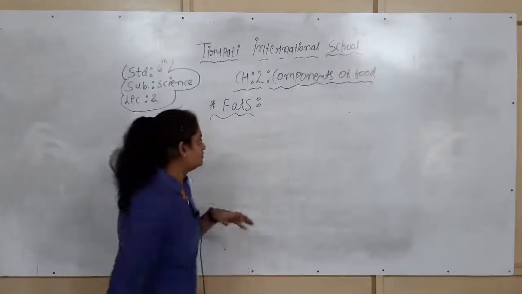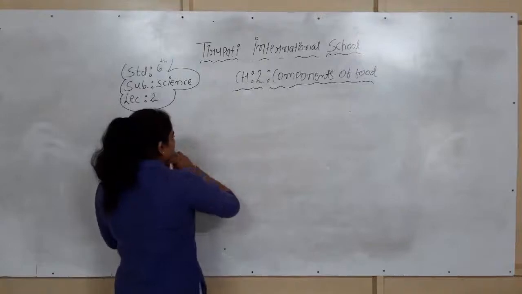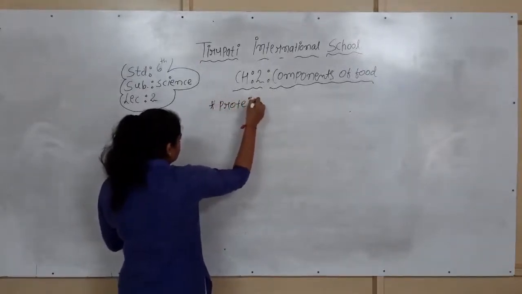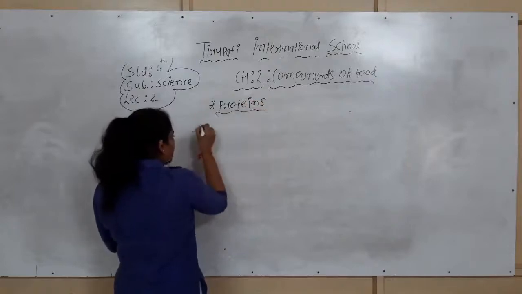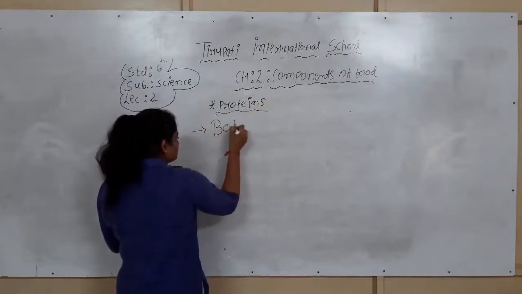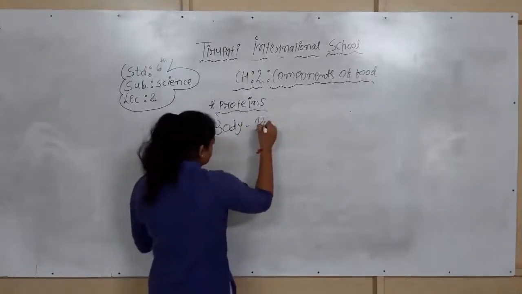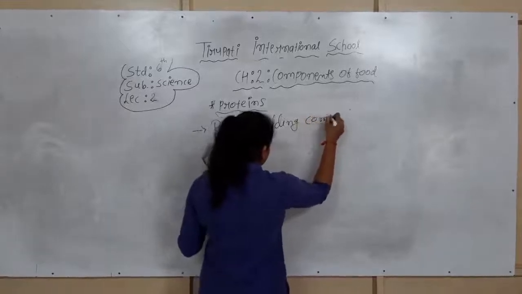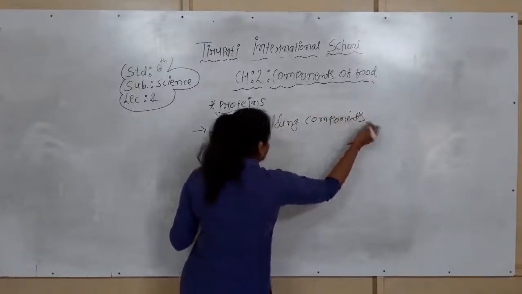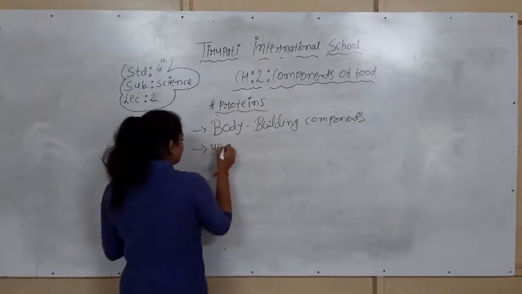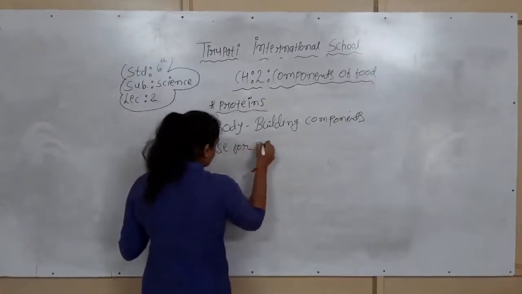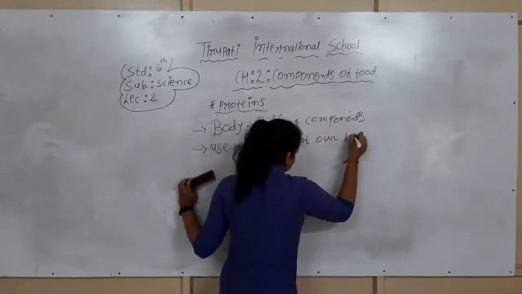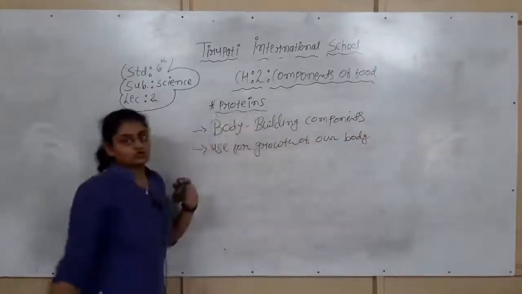Now the next one is proteins. The proteins are the body building components, which are used for the growth of our body.